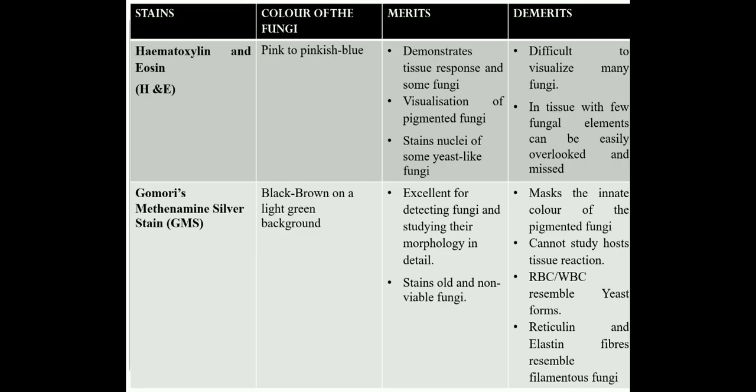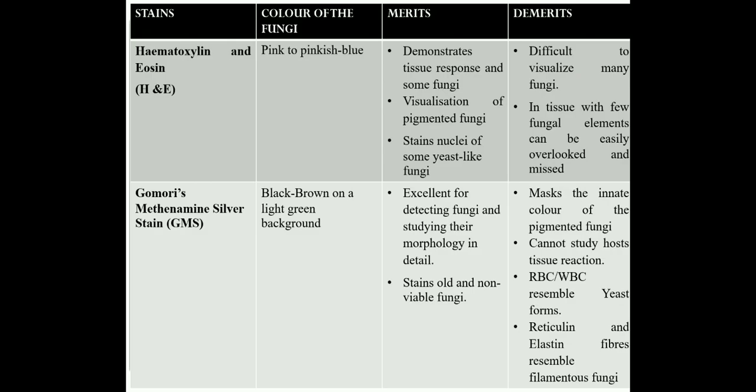Now, having said that, there are some merits and some demerits of each of these stains. Your H&E stain, you will see the fungi as pink to purple blue. The advantage is you can demonstrate tissue response, you can visualize pigmented fungi, and you can stain the nuclei of some yeast-like fungi. But the disadvantage is it is very difficult to visualize many fungal elements, and sometimes these fungal elements might be overlooked because they resemble your normal cells.